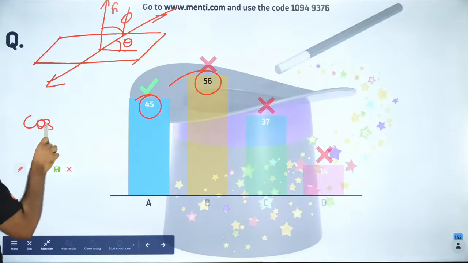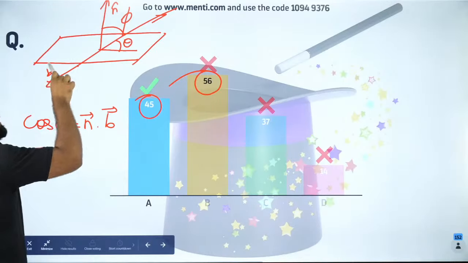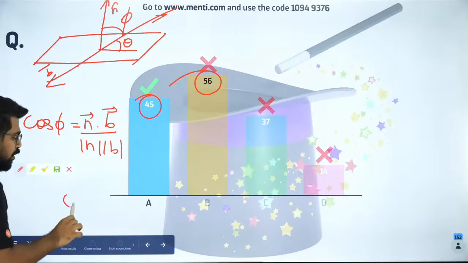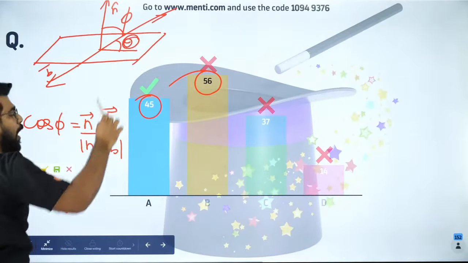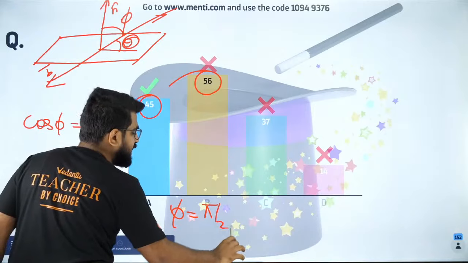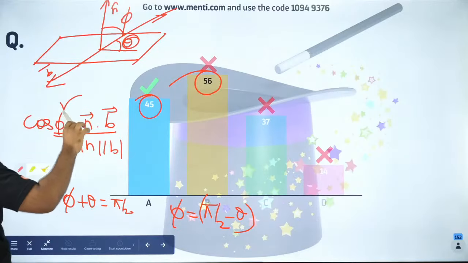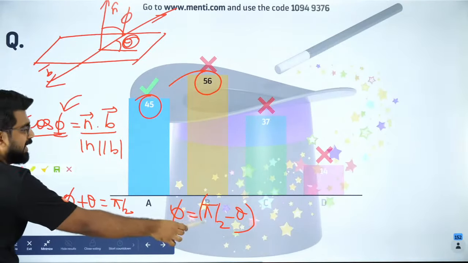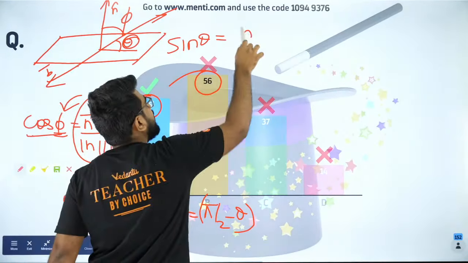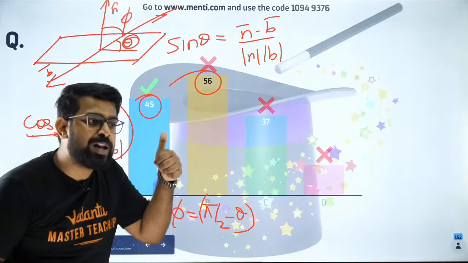What is cos of phi? Cos of phi is normal vector dot the direction vector, let's say this is direction B, divided by modulus of n, modulus of B. But now phi plus theta is equal to pi by 2. So phi is equal to pi by 2 minus theta. So I will put pi by 2 minus theta in place of phi. I'll get cos of pi by 2 minus theta, which will be sine theta, and that will be equal to n vector dot b vector by modulus of n vector, modulus of b vector. That is a catch. Did you like it?